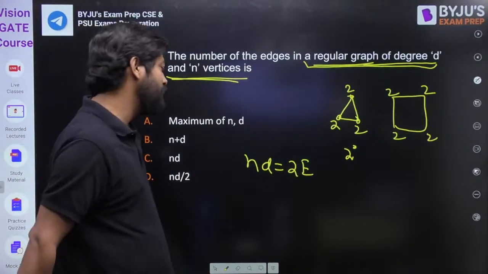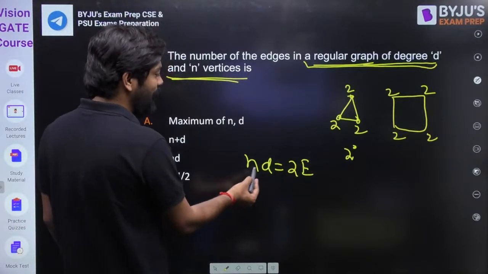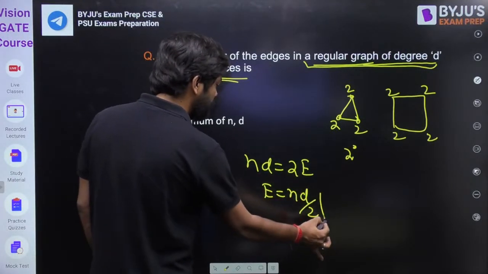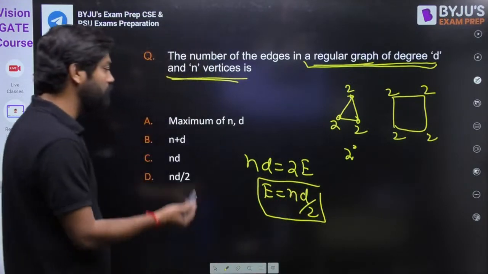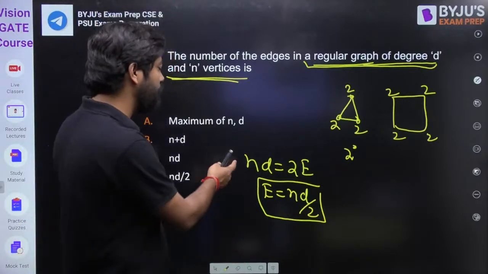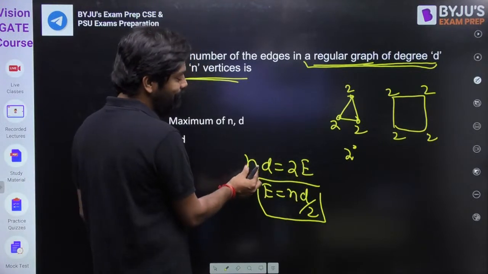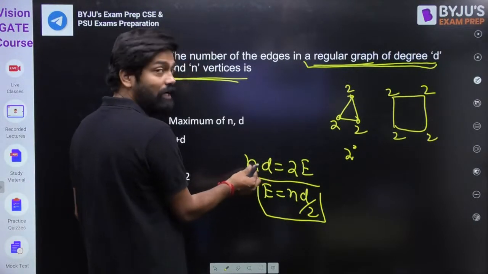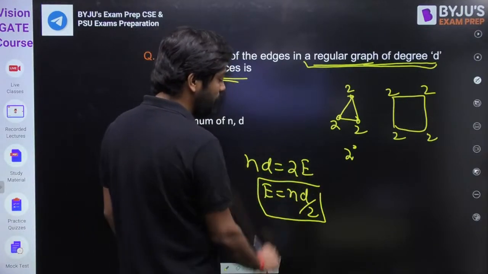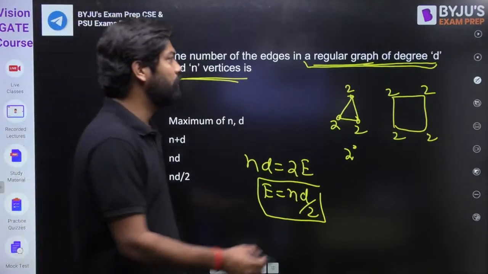So what is happening here? ND equal to 2 into E. What is E here? E is ND by 2. This is a very simple question. This question is based on, my dear friend, graph theory, and you know the first theorem of graph theory: sum of degree of vertices equals 2 into number of edges. So total we have n vertices and degree of every vertex is D. It is nothing but n into D equal to 2 into number of edges. So edges equal to ND by 2. D for Delhi is the correct answer for this one. Okay.